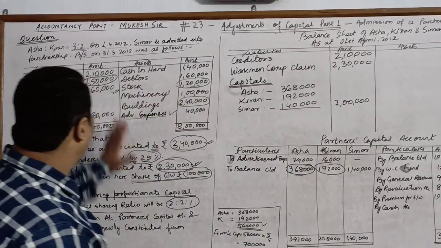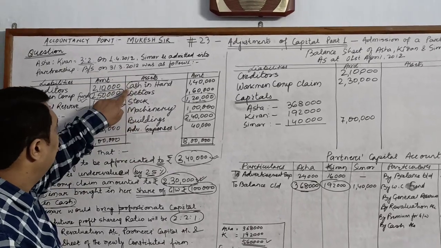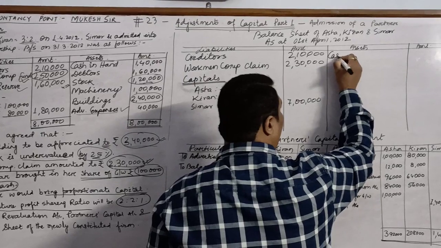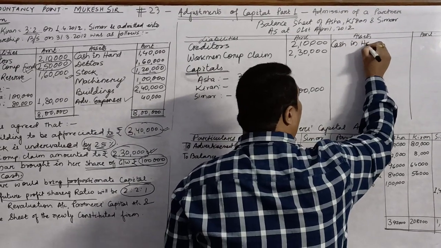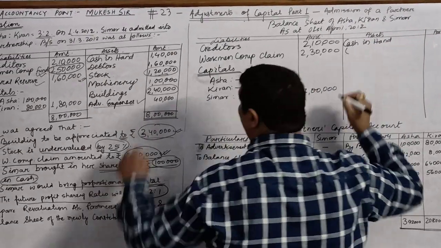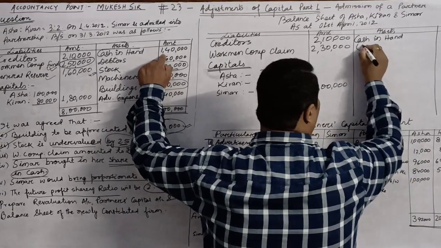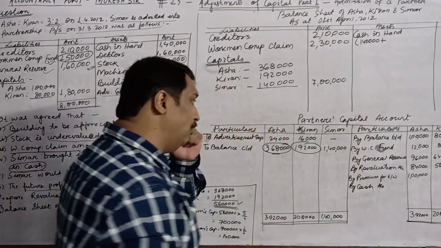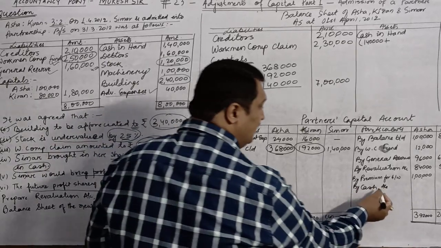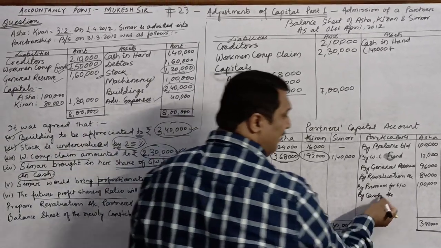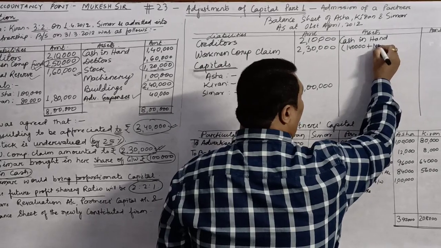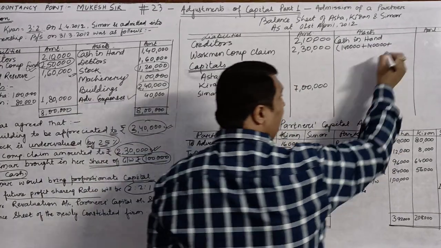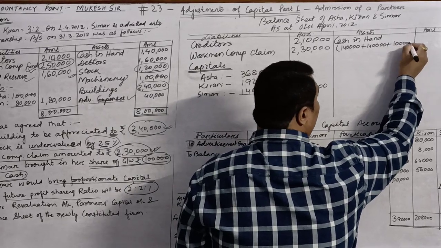Now, we will come to the asset side. First item is cash in hand. The amount given in the old balance sheet is 1,40,000. And we also know that the new partner has brought her share of capital in cash, 1,40,000 once again, and she had also brought her share of goodwill in cash, which is rupees 1 lakh.